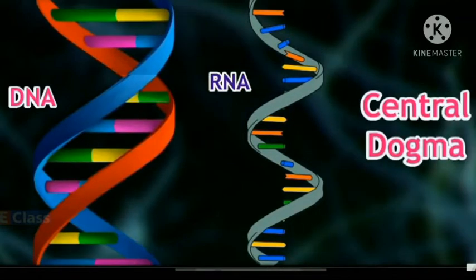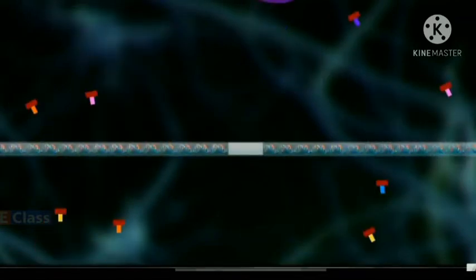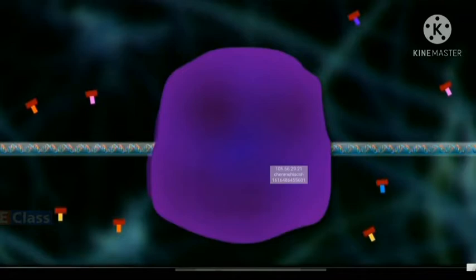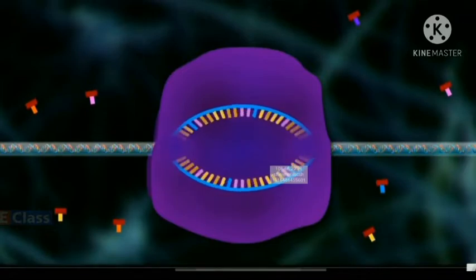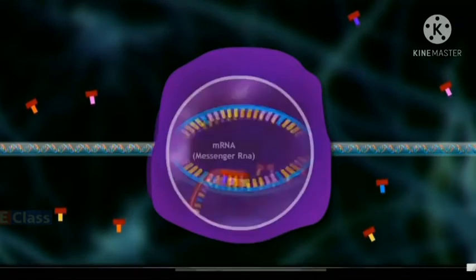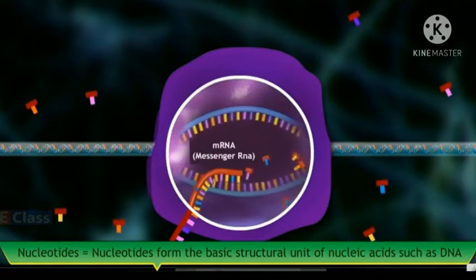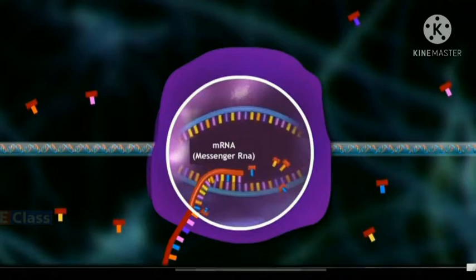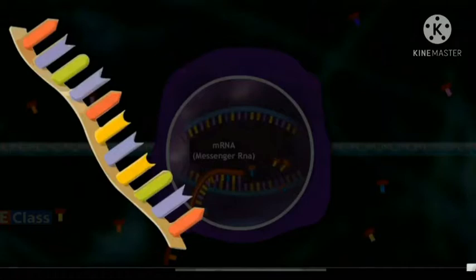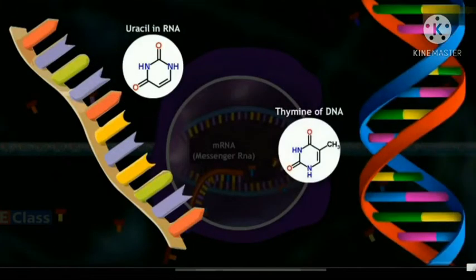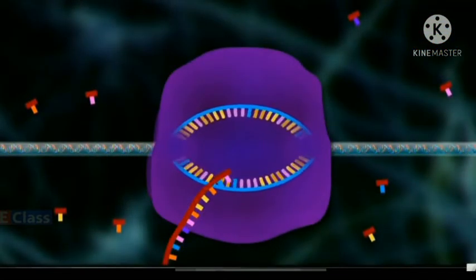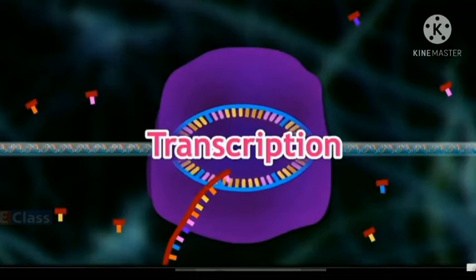This is called the central dogma. mRNA is produced as per the sequence of nucleotides of DNA. Only one of the two strands of DNA is used in this process. The sequence of nucleotides in the mRNA being produced is always complementary to the DNA strand used for synthesis. Besides, there is uracil in RNA instead of thymine of DNA. This process of RNA synthesis is called transcription.